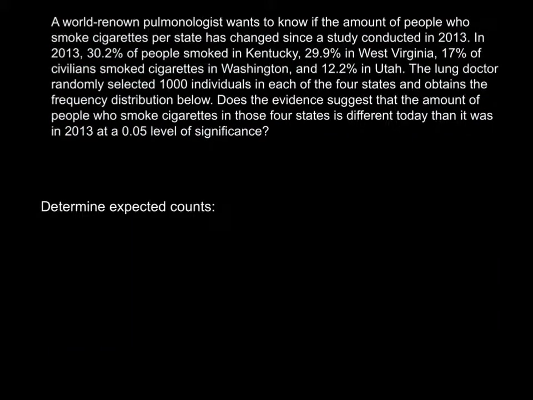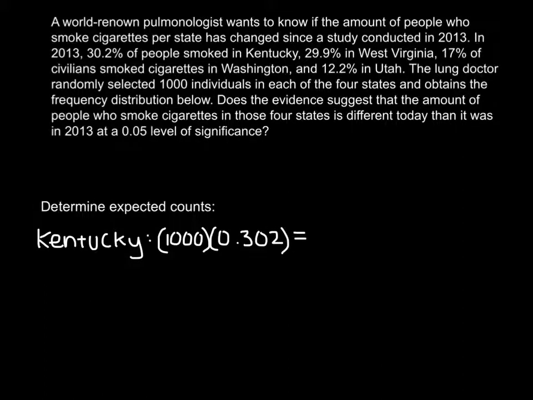So now we have to determine the expected frequency for the various states. So starting with Kentucky, we are going to multiply the amount of people, so that's 1,000 people times the percent at which the amount of people that smoke, and that's in decimal form, 0.302, and that comes out to be 302 for our expected count.